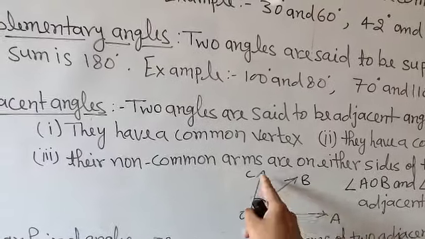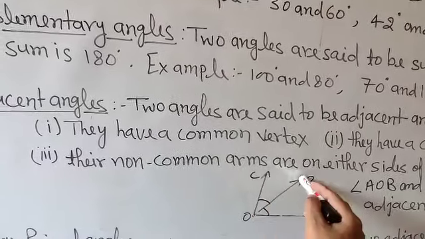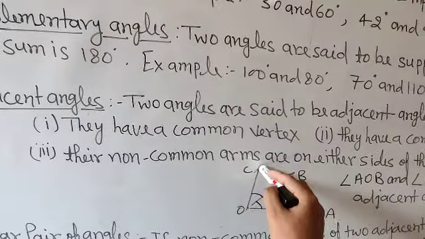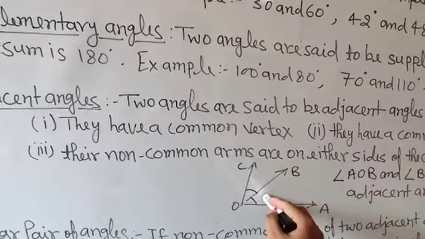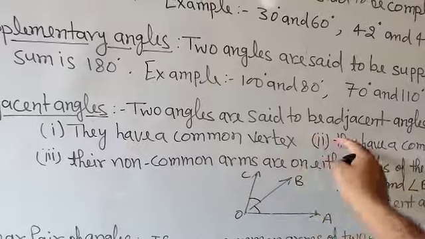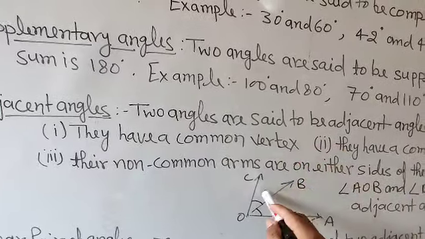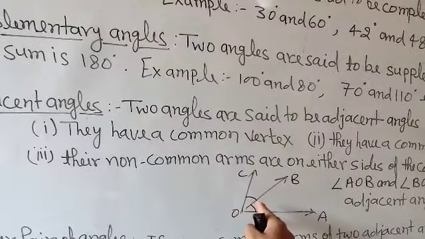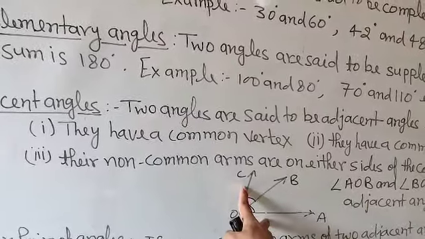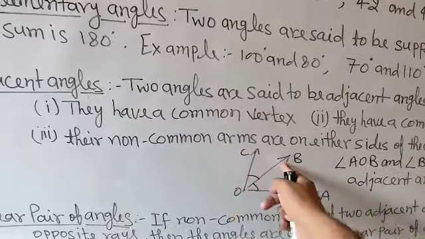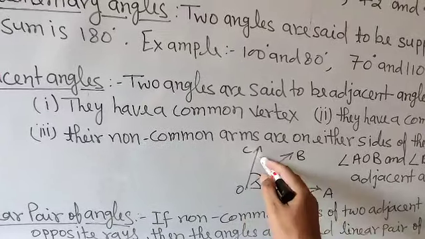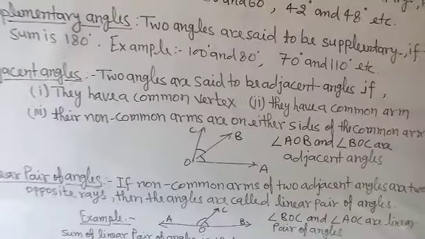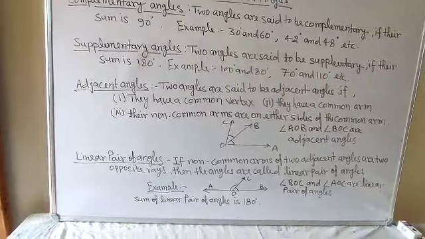So these two angles, angle AOB and angle BOC, are called adjacent angles. These three properties should be followed in adjacent angles. These two angles have one common vertex, one common arm, and non-common arms on either side of the common arm, so these two angles are called adjacent angles.